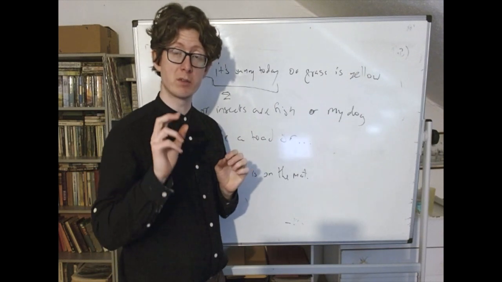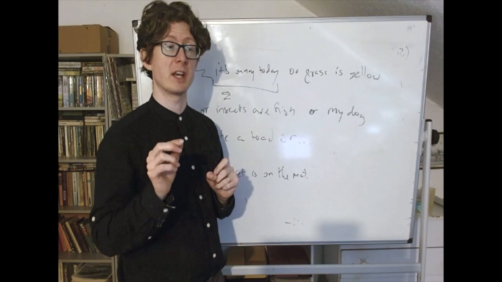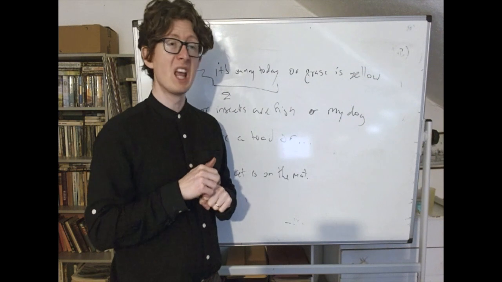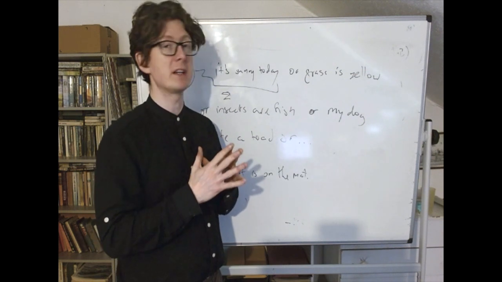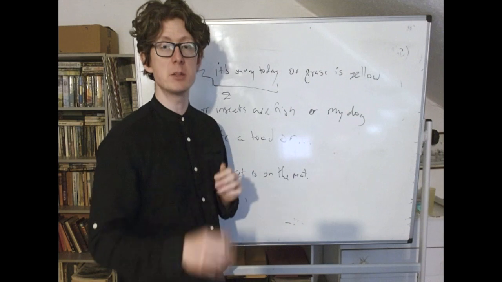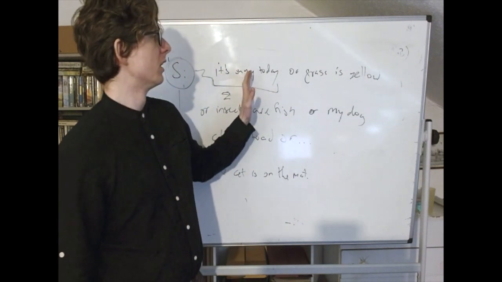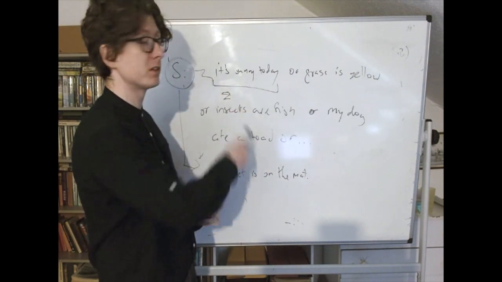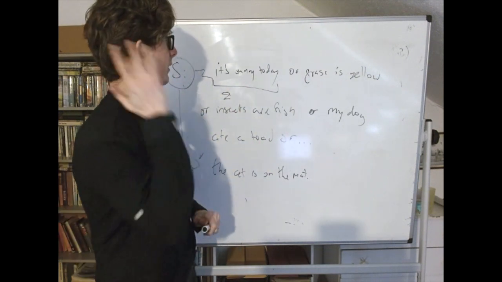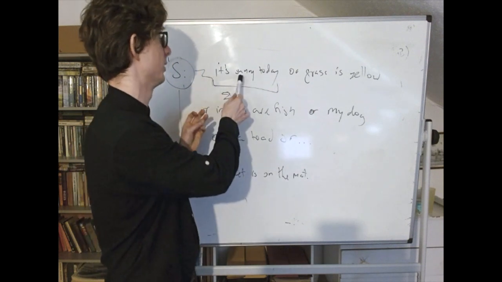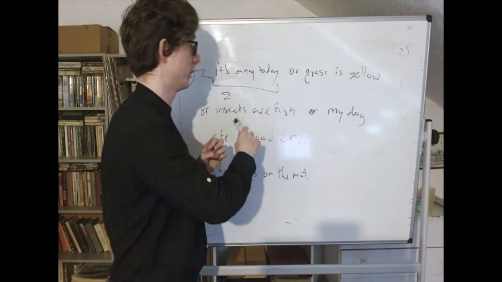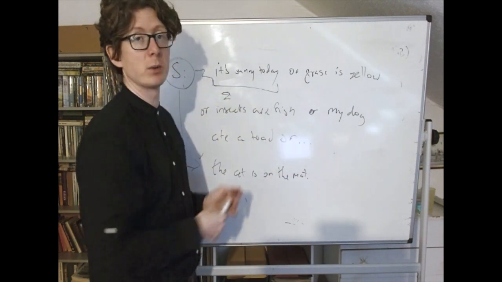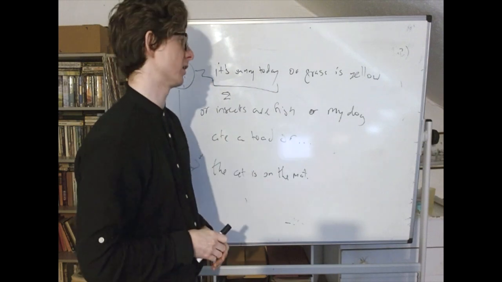I will say something very quickly about how this problem is connected to the first one that we talked about, word meaning. Because if you think about it, part of what's problematic here is that what we'd like to be able to say is that, even though nobody would ever say this sentence, the reason it means what it does is because the meanings of the words in it are fixed. Because we already know what sunny means, and grass, and yellow, and we know what all the words in it mean. We would like to say the reason it means what it does is because we just put all those meanings together.